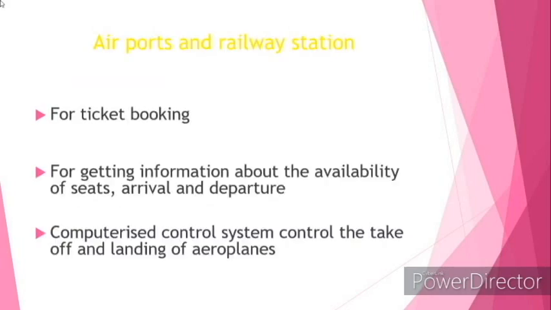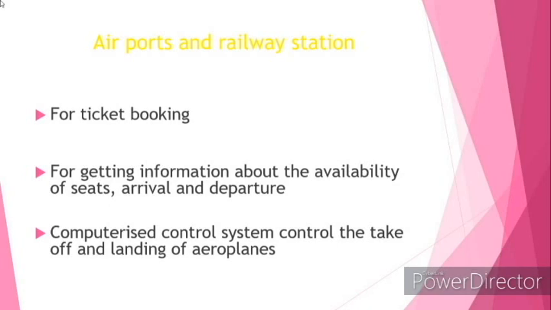Next is airport and railway station. In airports and railway stations, computers are used for ticket booking, for getting information about the availability of seats, arrival and departure of trains and aeroplanes. And also it is used to control and monitor the traffic. These are the uses of computers in airports and railway station.